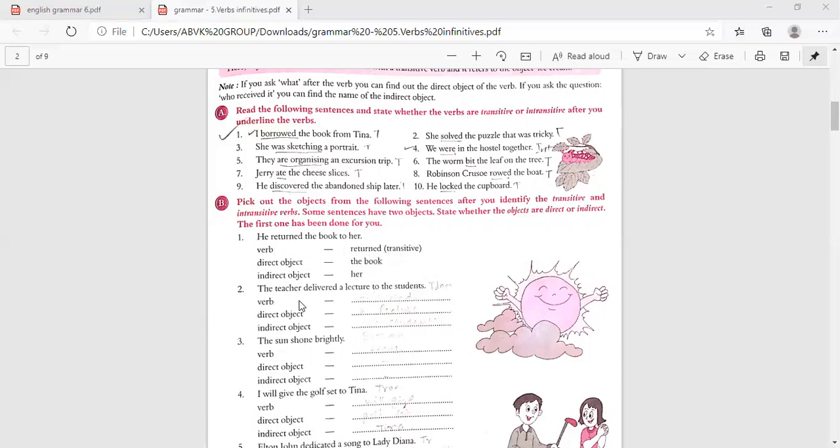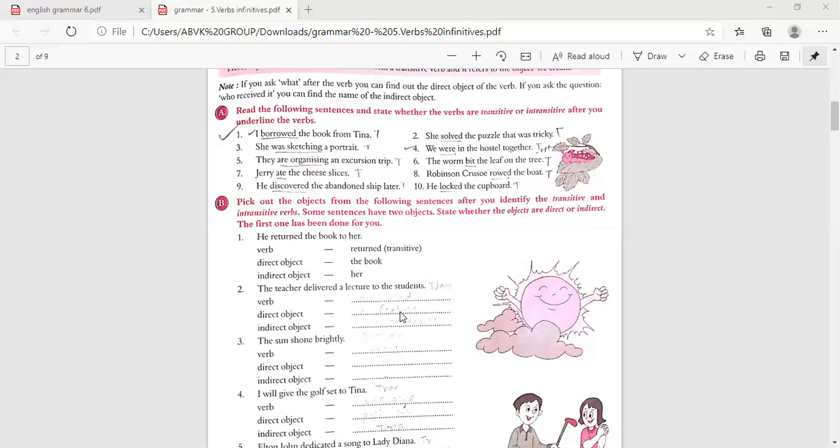The teacher delivered a lecture to the students. So the verb delivered is transitive. The direct object: what did she deliver? A lecture. That is the object.